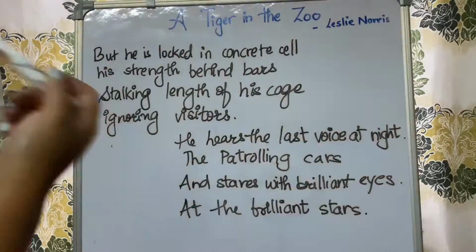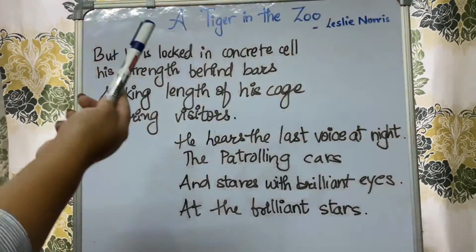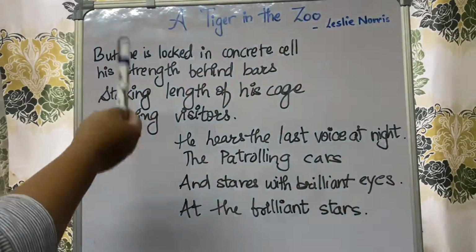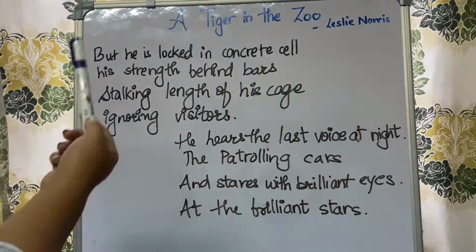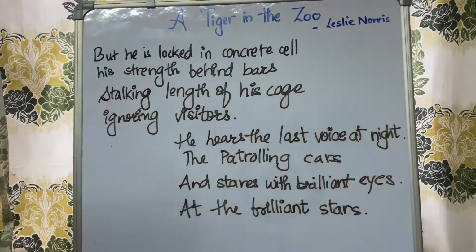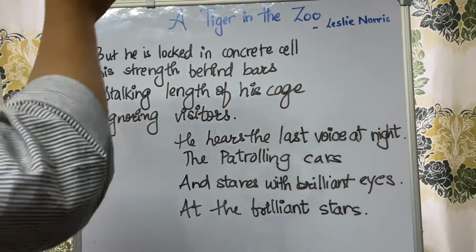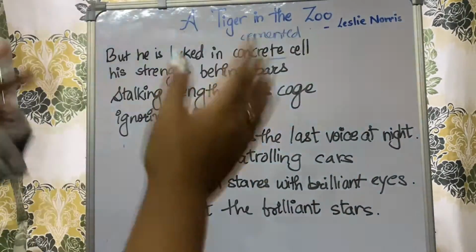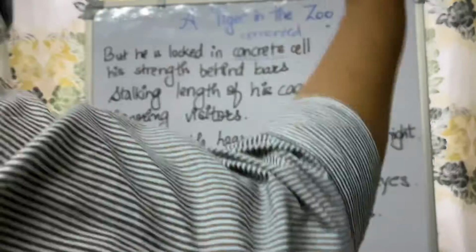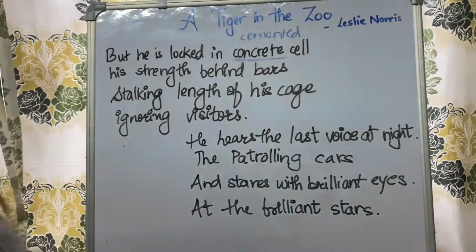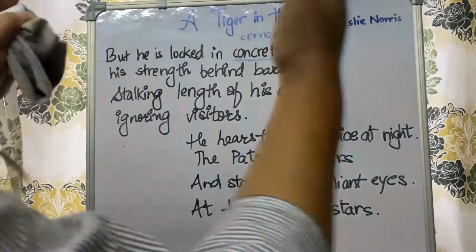Now we come to the next stanza, where the poet is describing that he is locked in a concrete cell, his strength behind bars, stalking the length of his cage, ignoring visitors. So here, locked in concrete cell. Concrete means cemented. तो वो टाइगर एक सीमेंटेड जगह के अंदर बैठा हुआ है. Cell means a kind of place, like in a zoo, a cage kind of thing.